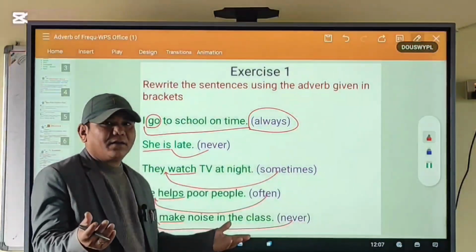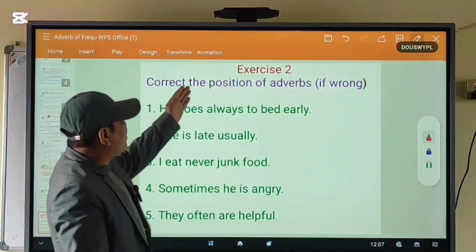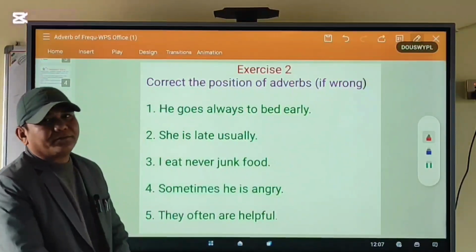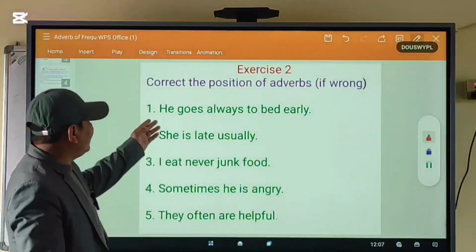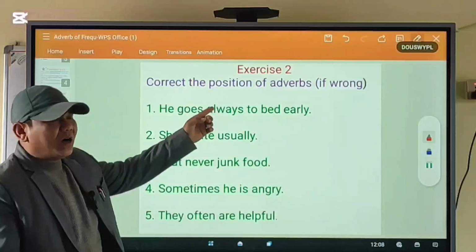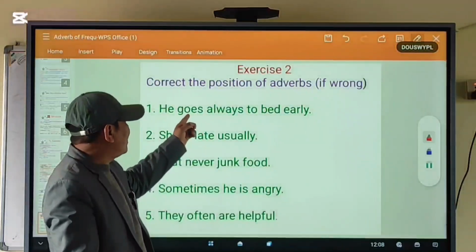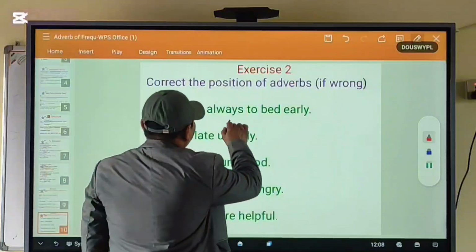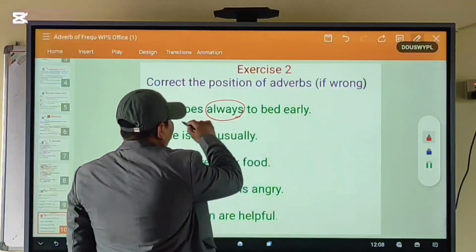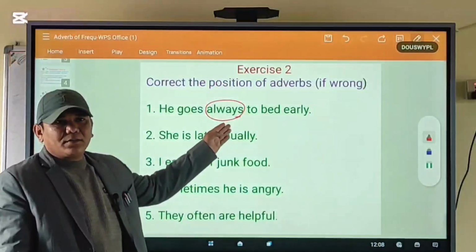Now the next exercise is correct the position of adverbs if wrong. Definitely he goes always to bed early. Definitely this is wrong sentence. Okay, and adverb of frequency always has used in wrong position.